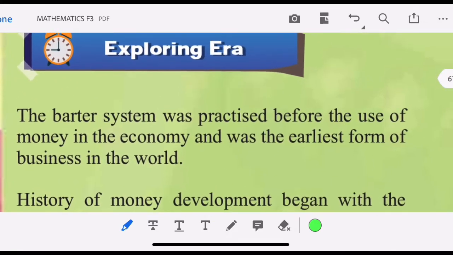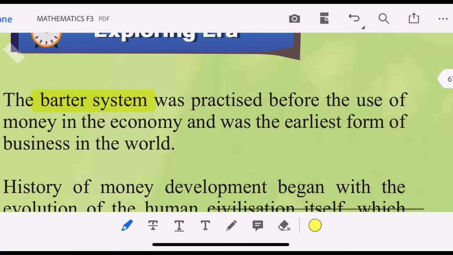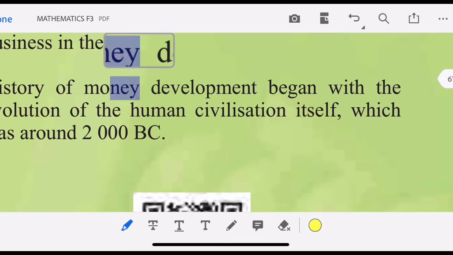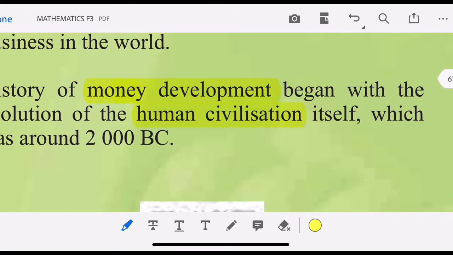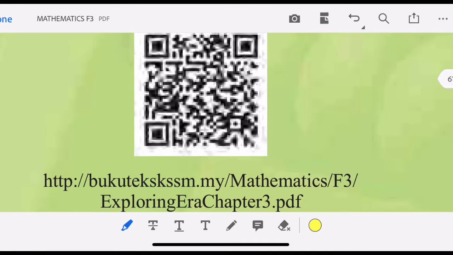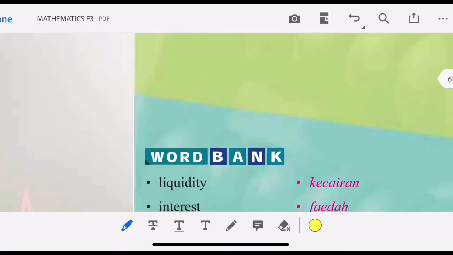Let's explore the era. The barter system was practiced before the use of money in the economy and was the earliest form of business in the world. The history of money development began with the evolution of human civilization itself, which was around 2000 BC. You may scan the barcode for the textbook, Mathematics Form 3, Exploring Era, Chapter 3.